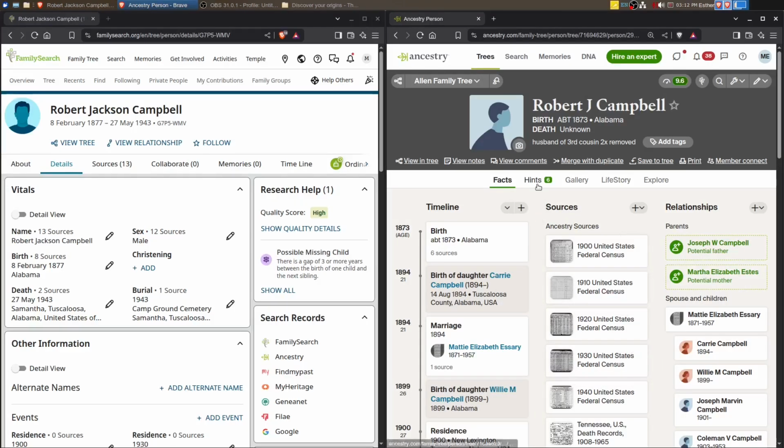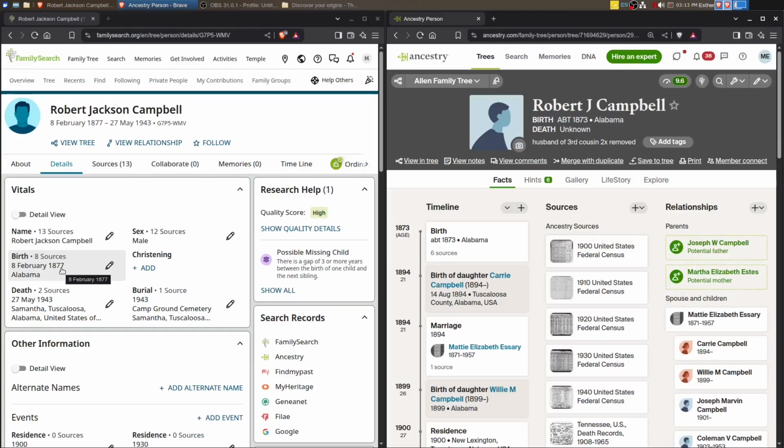And we have 6 record hints, and then we've got some potential parents here. So we're going to take a look. Now, one thing I'm noticing is that he was born in 1877. So he would have probably only been in one census record with his parents, and that would be the 1880 US Census, and he would be a child.